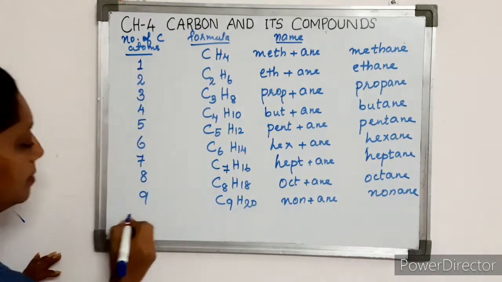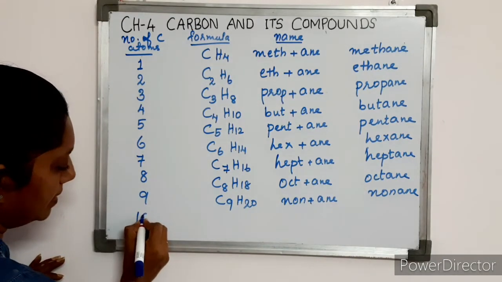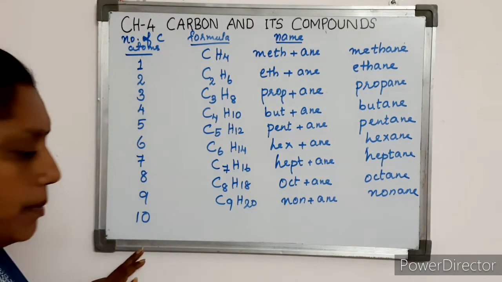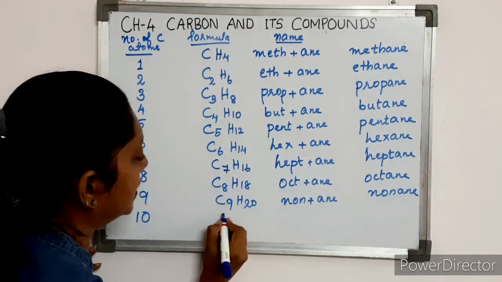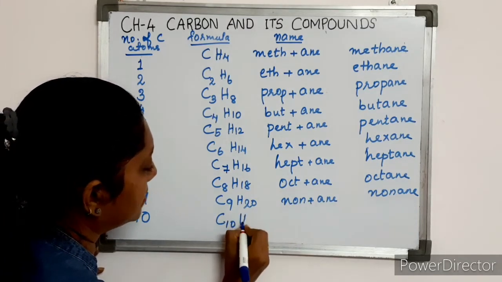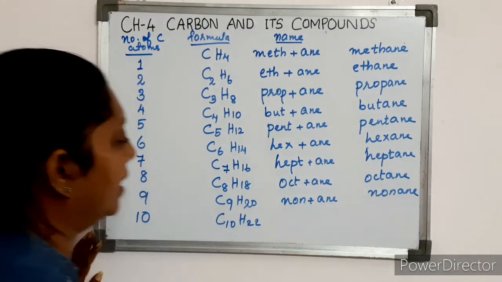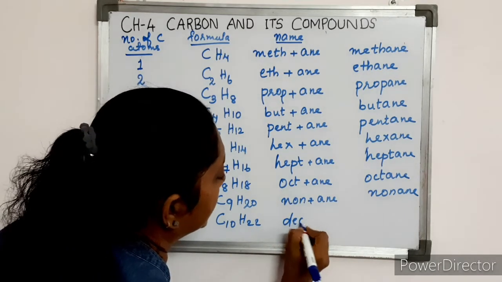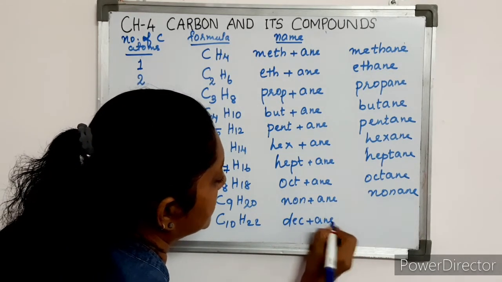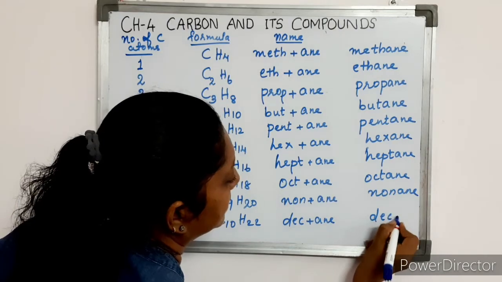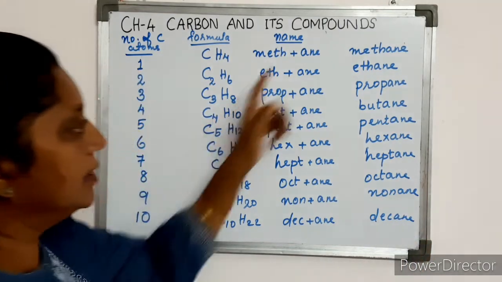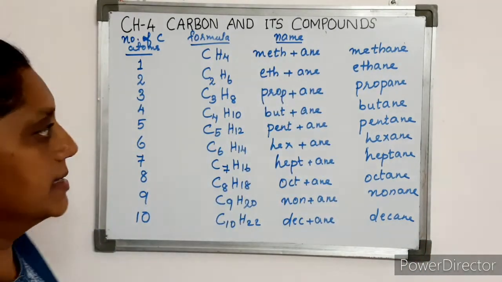Now, the alkane that contains 10 carbon atoms, then the formula is C10H22 and the name is dec plus ane, that is decane. These are the first 10 alkanes.